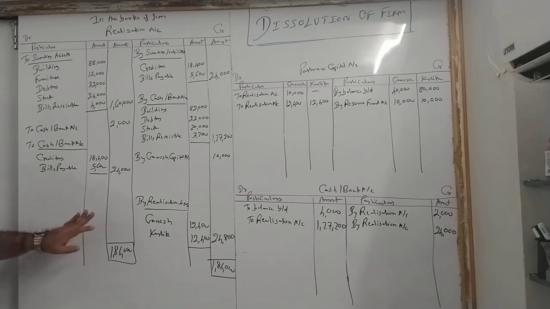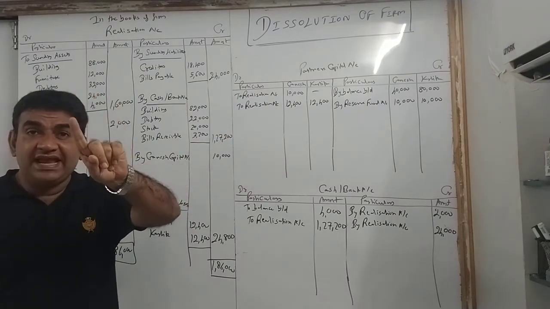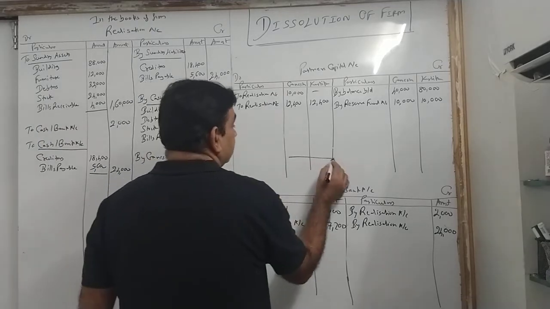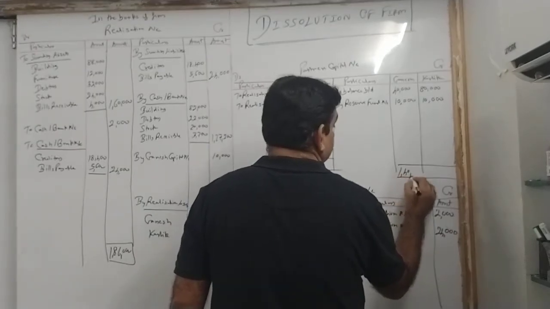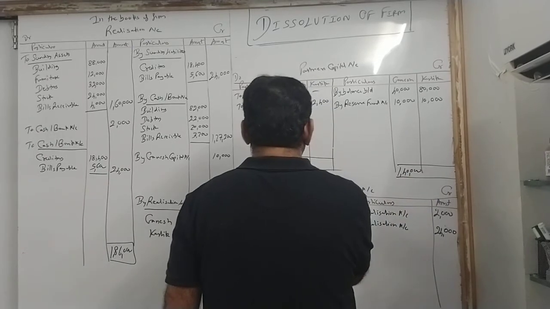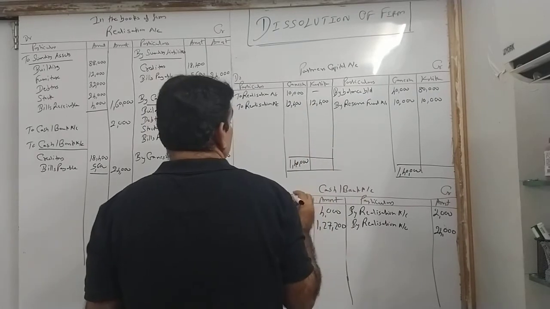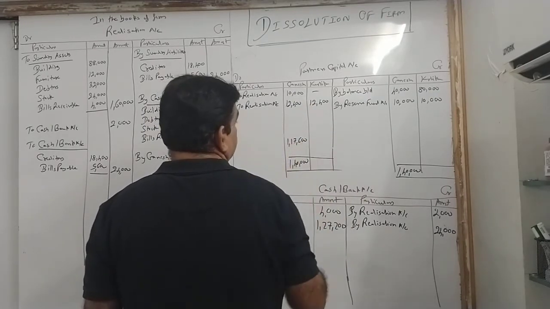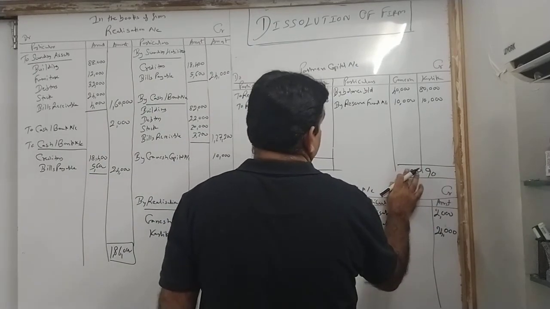In admission it was what? By revaluation loss, and here to revaluation. Now same like admission, close the account, get the balance first. Credit is looking greater: 140, 22, so 117,600, 40 and 10.